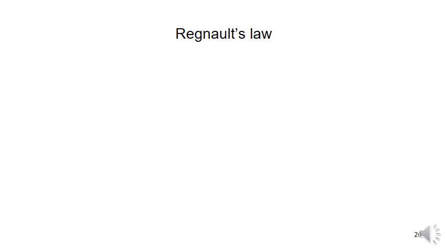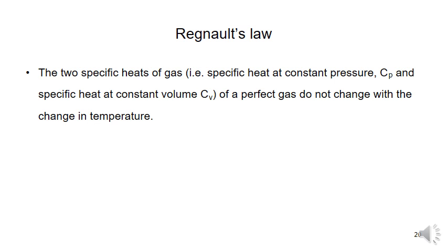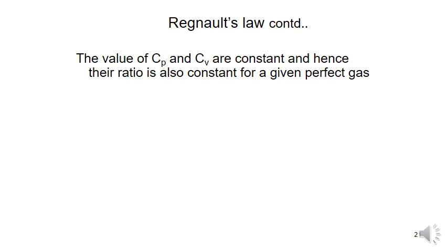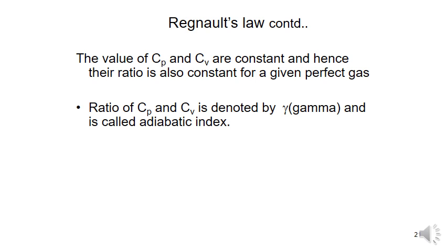Next, coming to the Reynolds law. The Reynolds law states that the specific heats Cp and Cv of a perfect gas remain constant, meaning they do not change with change in temperature. The values of Cp and Cv are constant, hence the ratio is also constant for a given perfect gas. The ratio of Cp by Cv is called gamma, and it is called the adiabatic index. Gamma is equal to Cp by Cv.